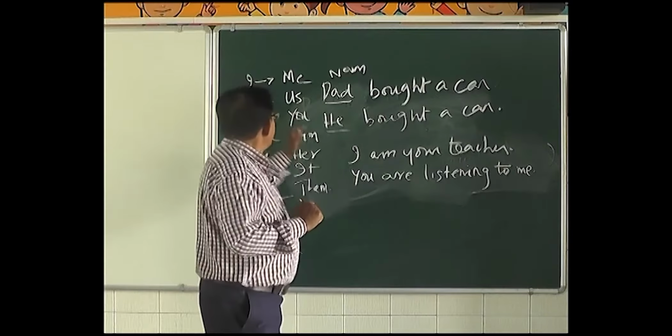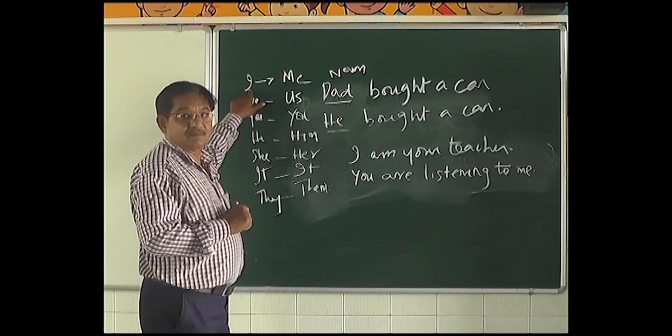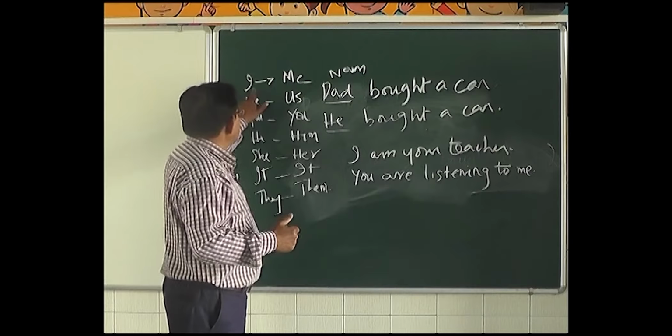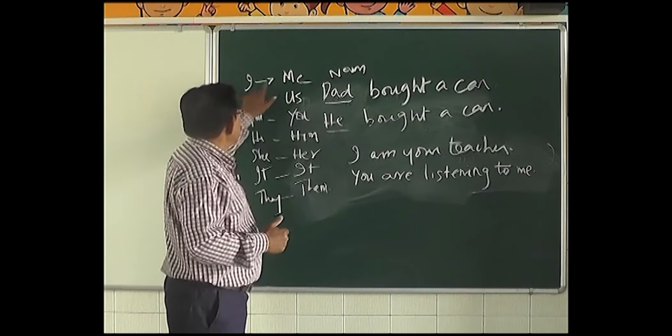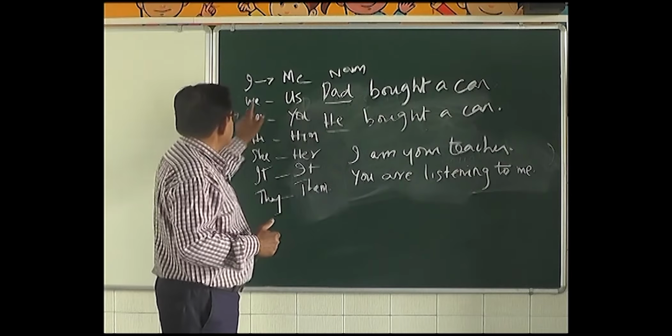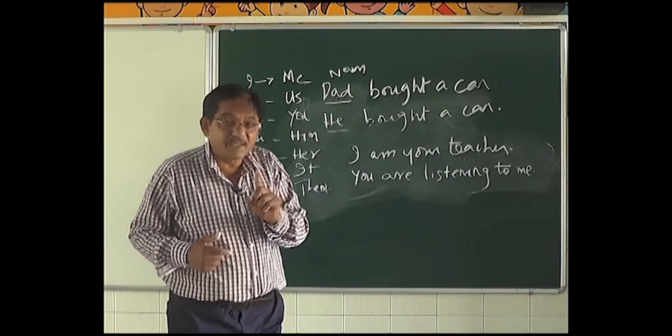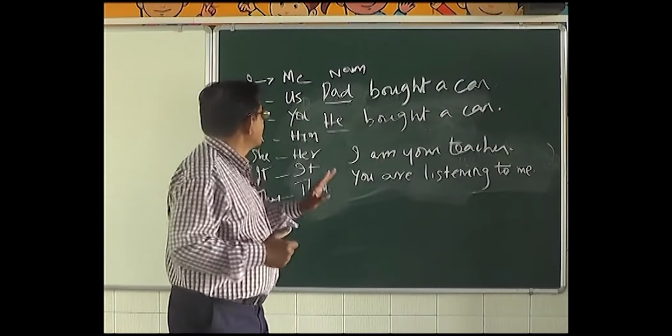But when a pronoun changes from subject to object, that pronoun changes its form. I will become me, we will become us, you, he, him, she, her, it, and they, them. Okay? Now, how will you identify the subject? It's very easy.